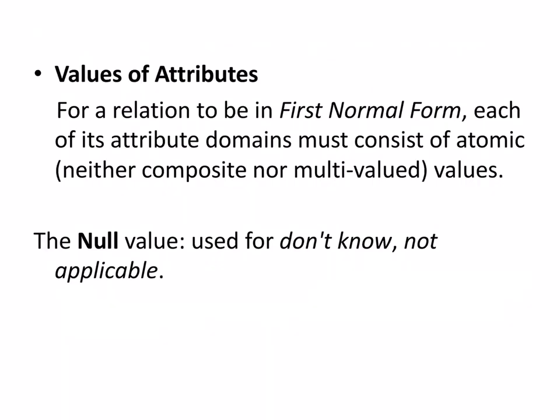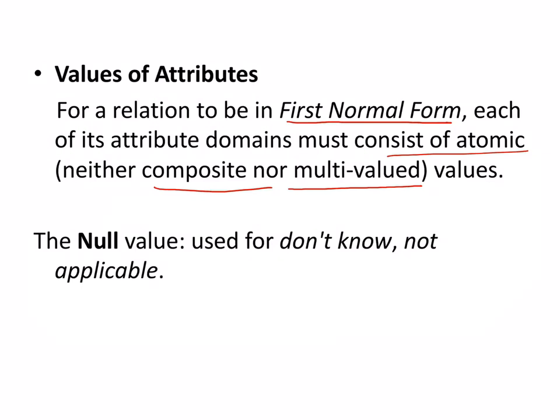Then, values of the attributes. According to the first normal form, all the domains should be atomic. That means neither composite nor multi-valued values should be allowed. If you remember, I have told you there are a couple of types of values.